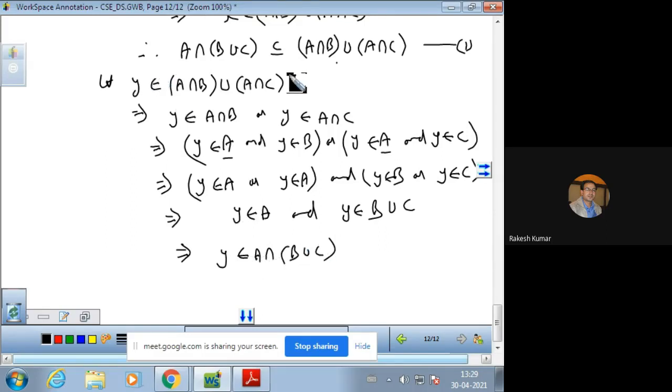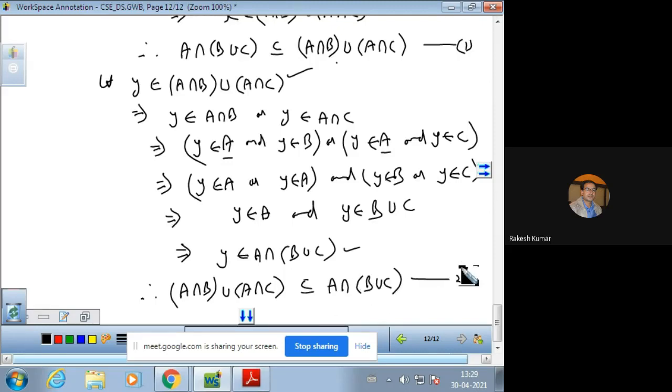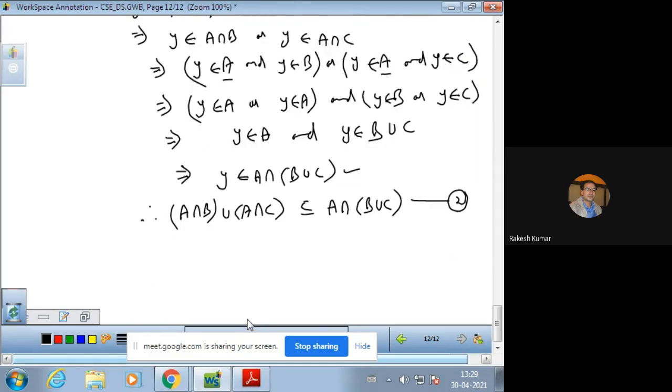Now Y has been taken in this and has been proved in this set. So therefore A intersection B union A intersection C is a subset of A intersection B union C. Name it as number 2. So combining 1 and 2, you will have the first distributive law.